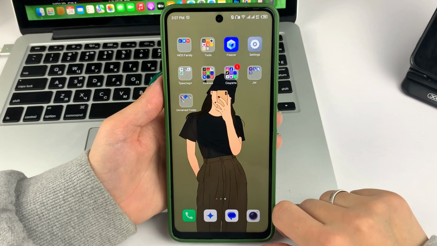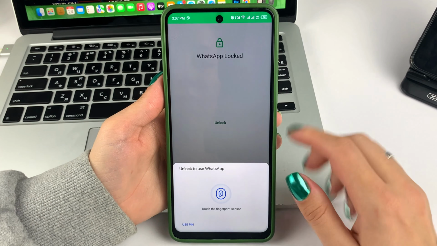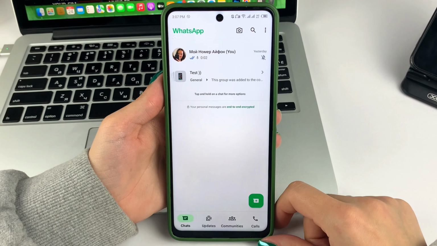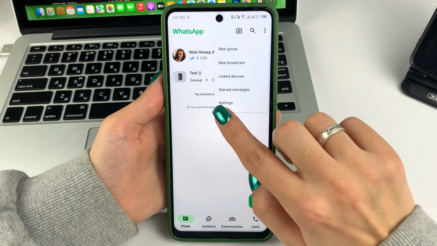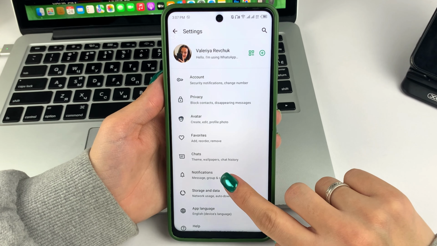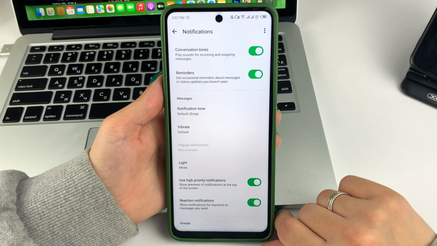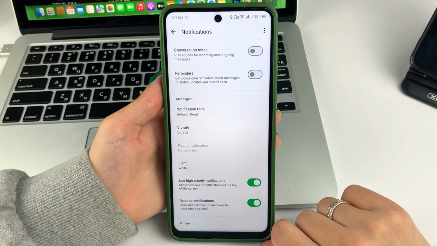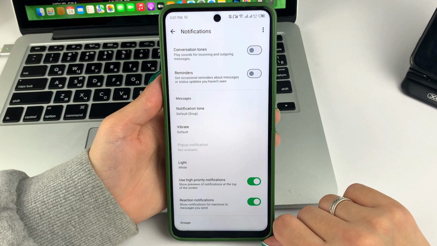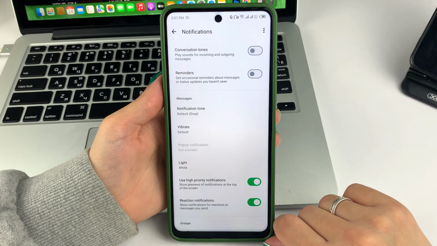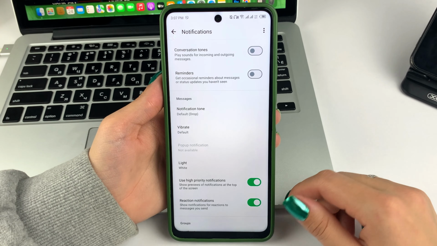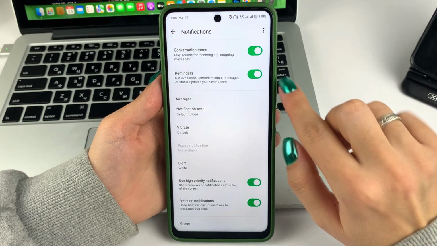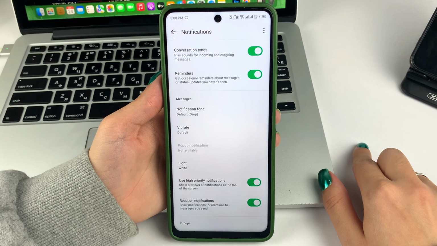So, first things first. Please go to the WhatsApp app itself on your device. Now you're in the chat section. On the top right, tap on the three dots, and then Settings. In Settings, go to Notifications, and I recommend you to check the first two options here. If for some reason you have previously disabled them, or maybe someone has disabled them for you, then because the ringtones and tones are disabled, you may not be getting notification sound from WhatsApp. So please activate these options, which may help to solve your problem.